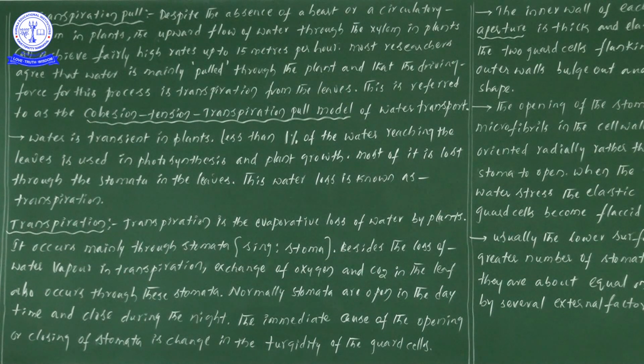Oxygen is required for the process of respiration, and carbon dioxide is required for the process of photosynthesis. Likewise, the exchange of gases also takes place through the stomata. So two important main functions occur in the stomata: one is transpiration and the second is exchange of gases.